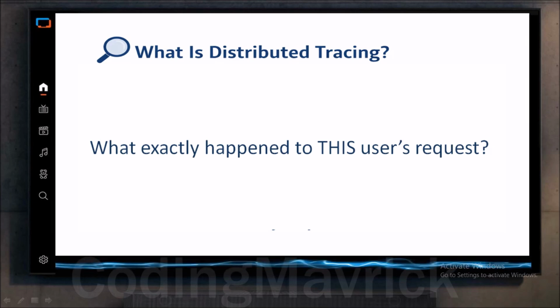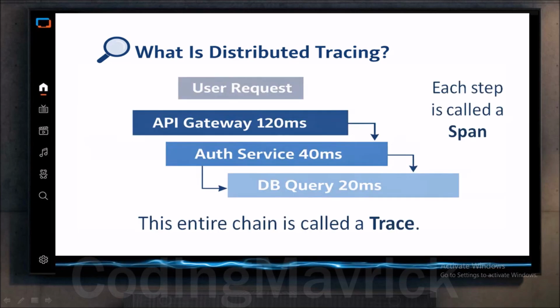For example, we can see something like the API gateway took 120 milliseconds, the authentication service took 40 milliseconds, the database took 20 milliseconds, the order service took 60 milliseconds, and the payment API took 45 milliseconds.